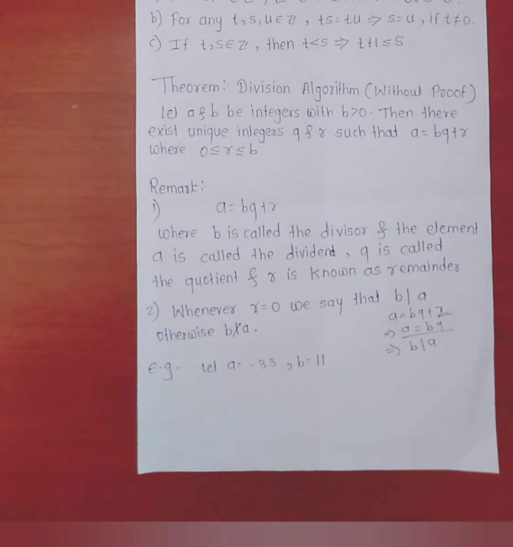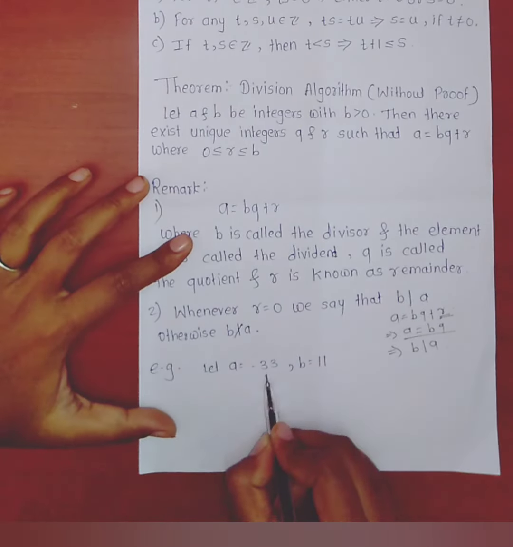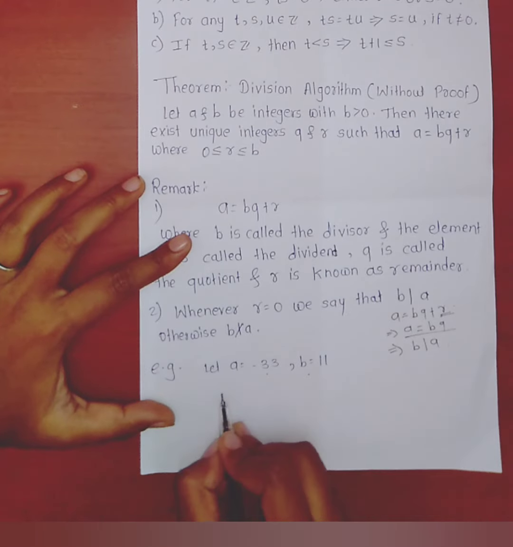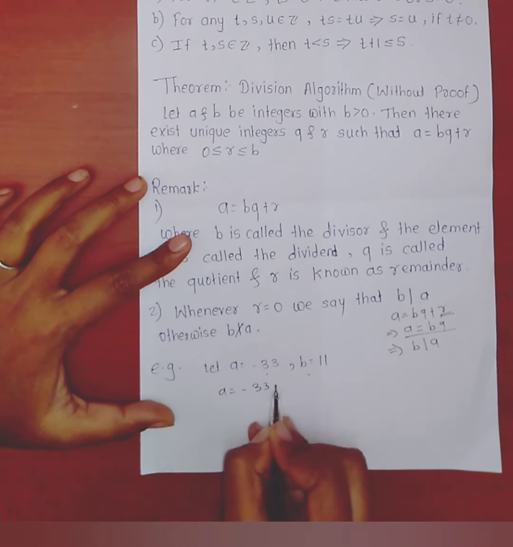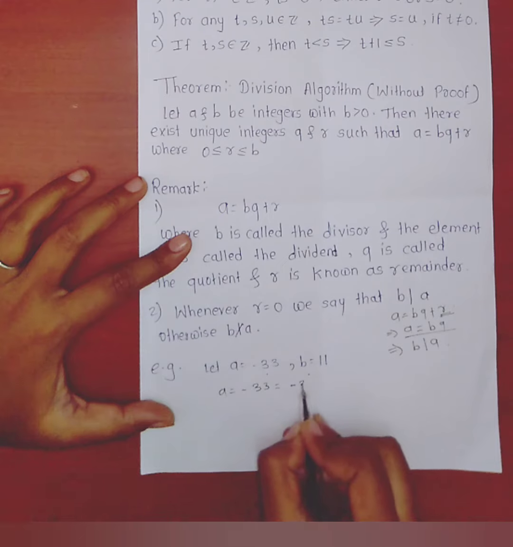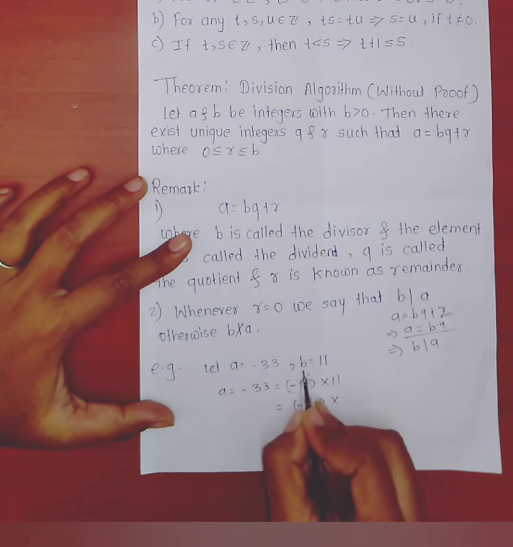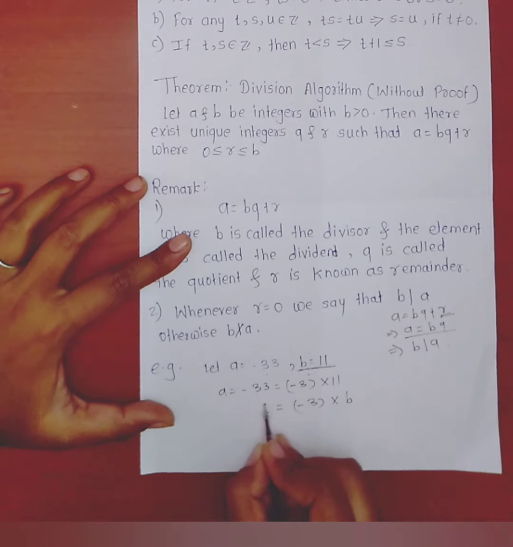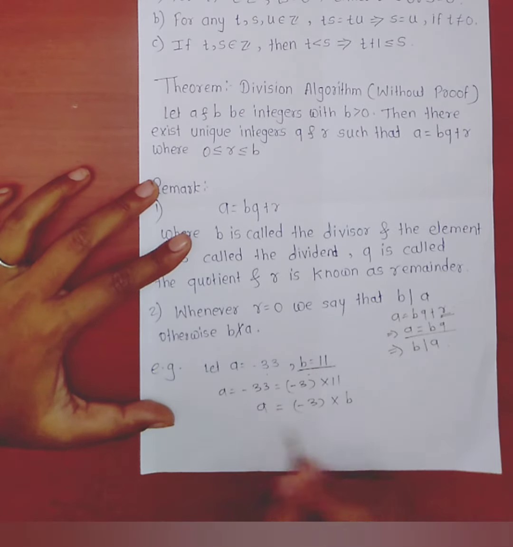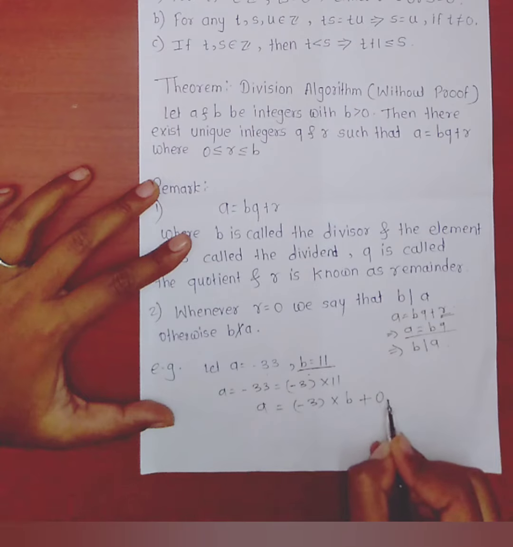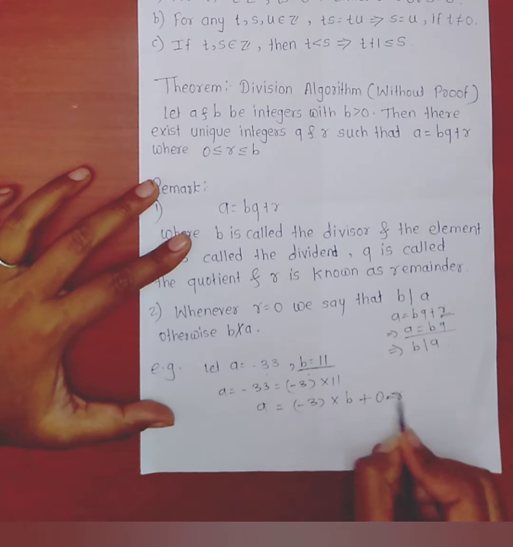Now for example, let a equal minus 33, b equal 11. A equals minus 33, this can be written as minus 3 into 11, where 11 is b. So a equals minus 3 into b plus 0.